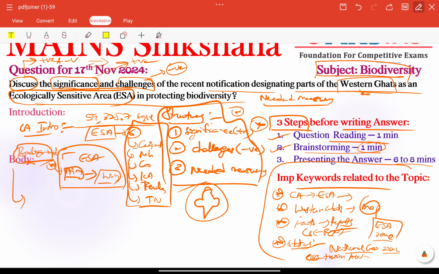In the body part, we need to follow our structure. First of all, the key significance of our ESA notification. Biodiversity conservation is a very important, prominent factor here: limiting industrial activities and safeguarding endangered species like the lion-tailed macaque.